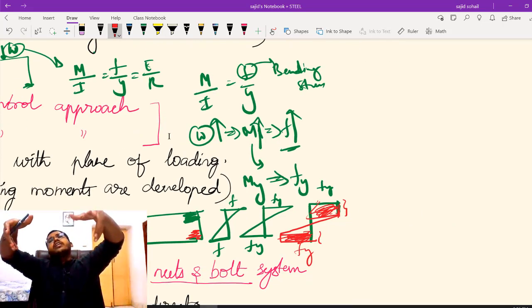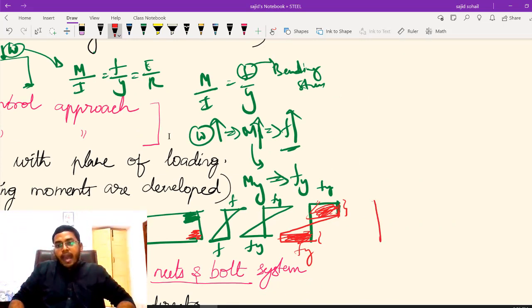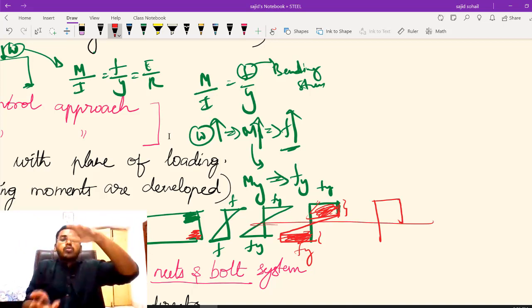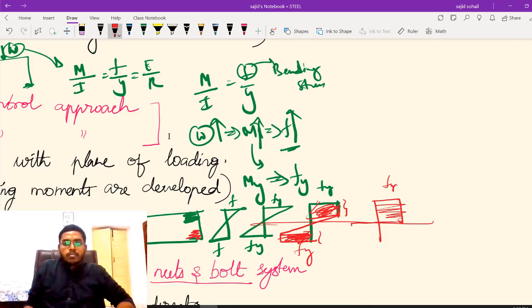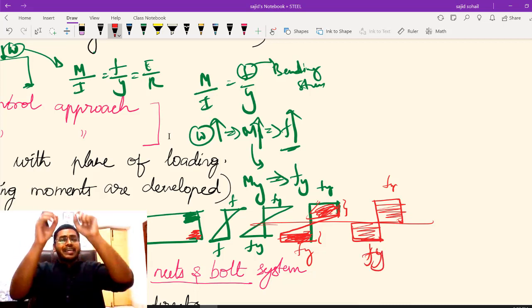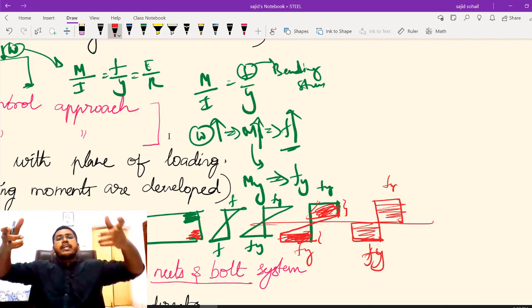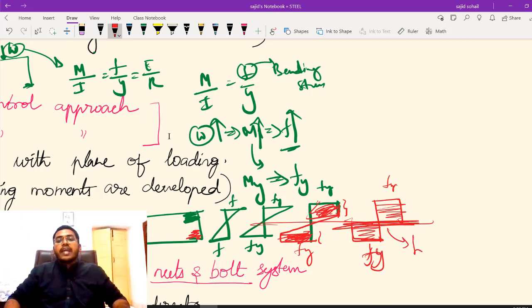But if I keep on increasing the load, I have still increased the load, what will happen? Then obviously, as you can expect, for example, let us say this is neutral axis, up to neutral axis, up to the center of the beam, the entire fibers, they will be taking a stress of Fy. This is the maximum, right? This is the maximum case. So maximum it has reached, every fiber is taking Fy strength now. Okay, if you are further adding any more load, can it take? No, right? तो क्या हो जाएगा? न्यूट्रल एक्सिस है, जो न्यूट्रल एक्सिस बन रहा है, this will act as a hinge.